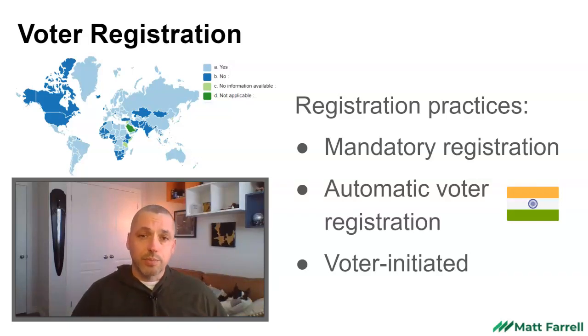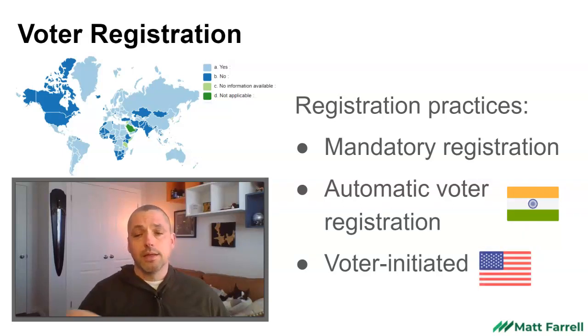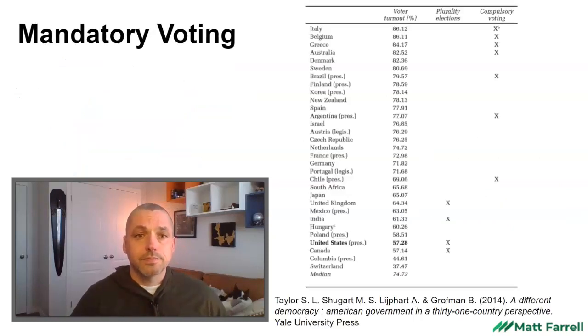A more restrictive approach to the franchise would be voter-initiated registration. And in the United States, many states have burdensome registration processes. And throughout the history in the United States, those have been used to deliberately make it difficult for people to vote. And so again, using that spectrum of permissive versus restrictive, voter registration is a part of that.